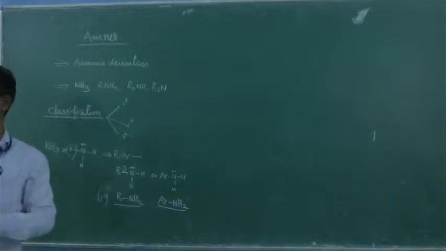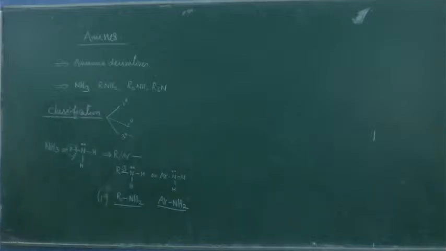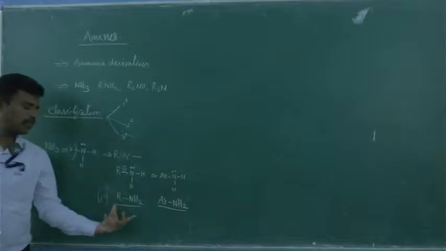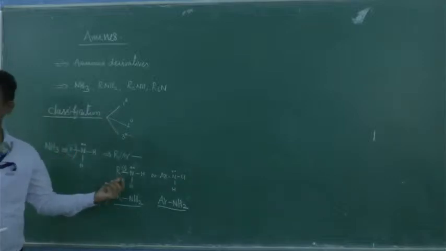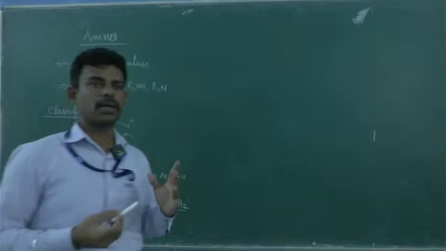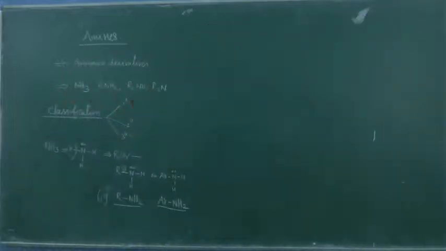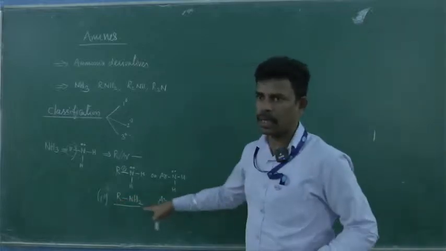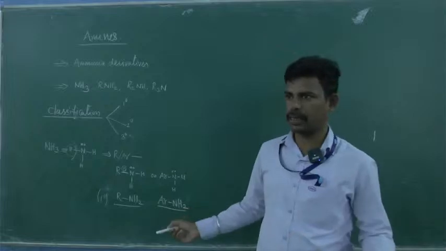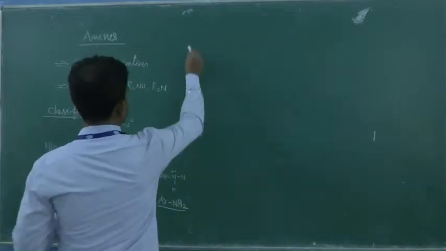We can define it like this, the short form being RNH2. This is the simplest definition: if you have only one carbon nitrogen bond, NH2, those amines are called either alkyl amines or aryl amines, depending on whether R is alkyl or aryl.